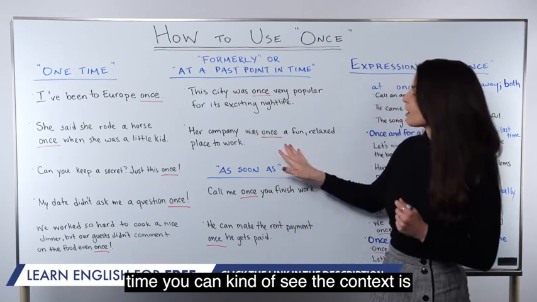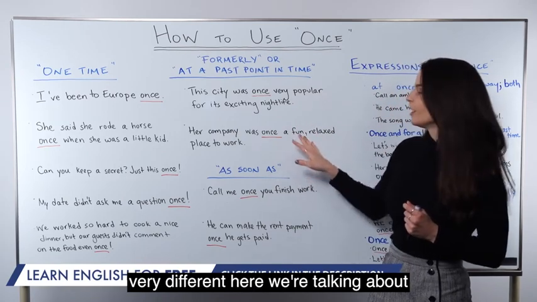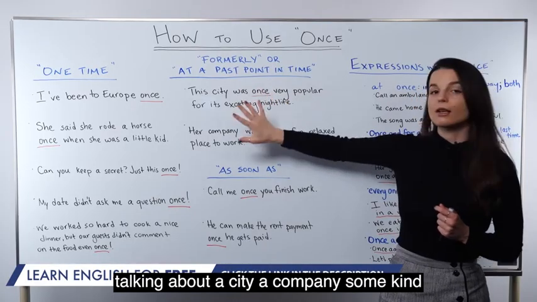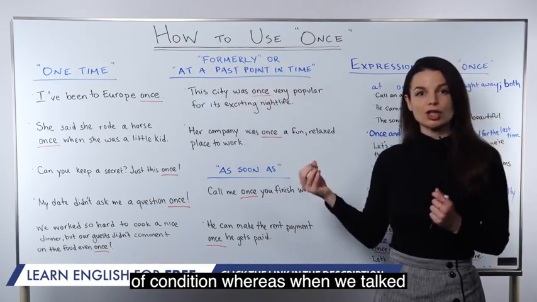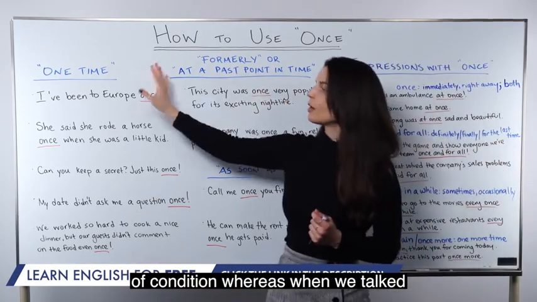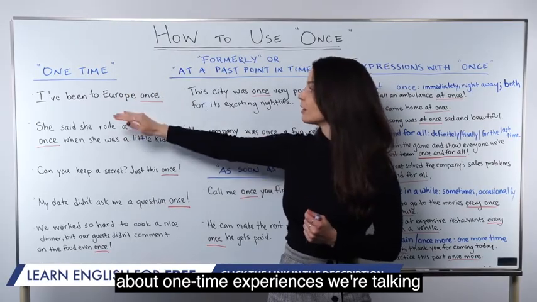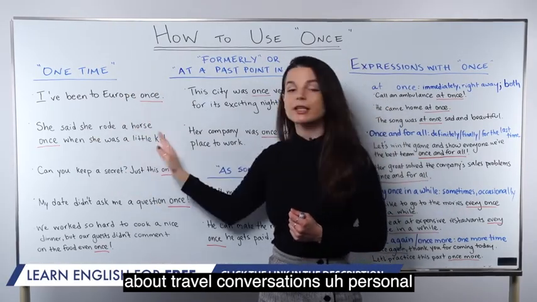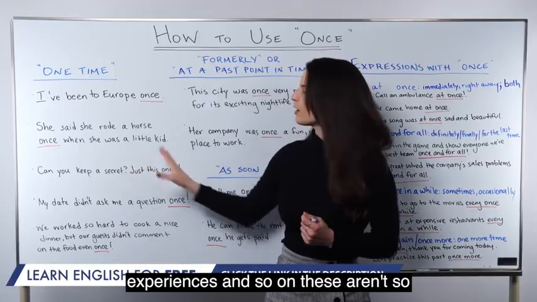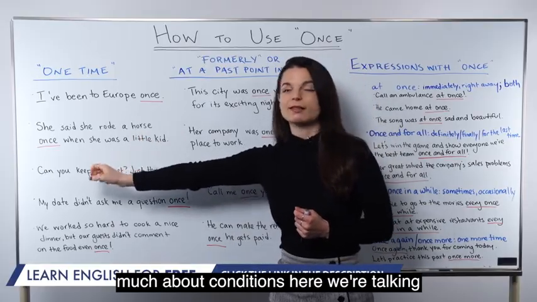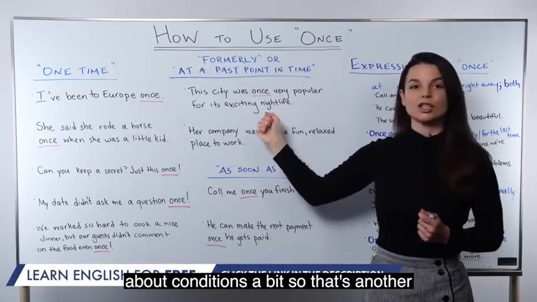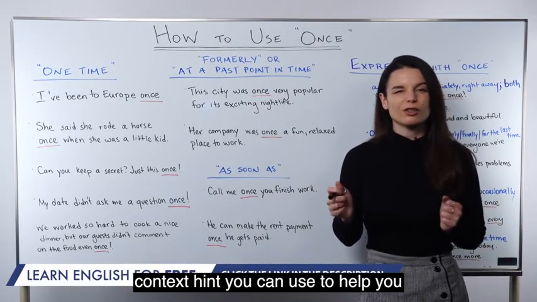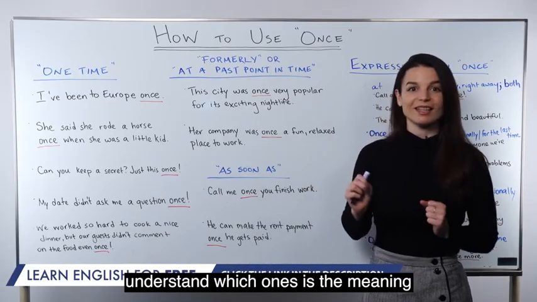You can see the context is very different here. We're talking about very different topics. We're talking about a city, a company, some kind of condition. Whereas when we talked about one-time experiences, we're talking about travel, conversations, personal experiences, and so on. These aren't so much about conditions. Here, we're talking about conditions a bit more. So that's another context hint you can use to help you understand which once is the meaning here.